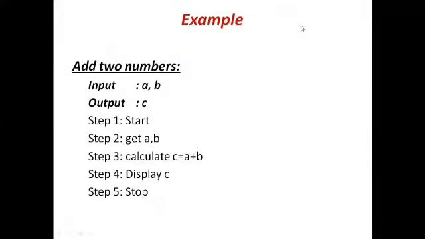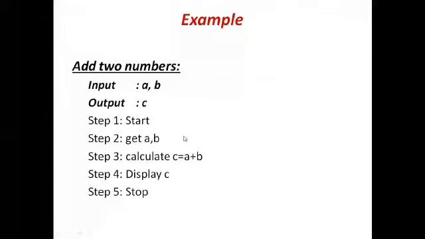So see this example, adding of two numbers. First we should be clear with input and output. What input we are going to give? The inputs A and B, we are going to give two numbers as input for adding purpose. Finally, we will be getting the output C. So the sum of the numbers, the result will be stored in C. Finally, we are going to see the sum, right? So first we should be clear with well-defined inputs and well-defined output. Then we have to write the set of rules.